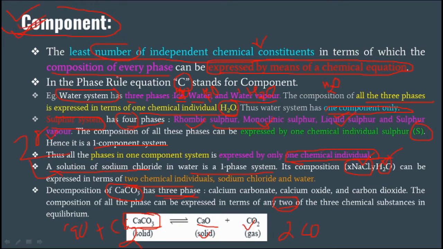Component means the least number of independent chemical constituents. Simply put, whatever the heterogeneous system, it will be described by the least number of chemical constituents, which will describe the whole phases of that heterogeneous system, and those chemical constituents are considered as the components.